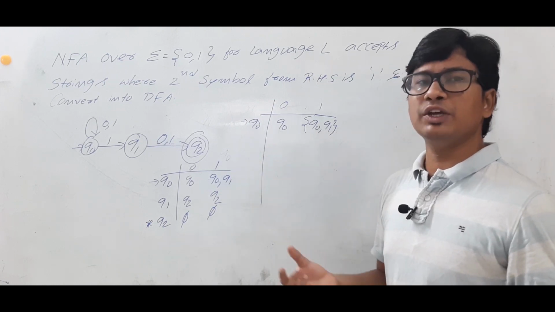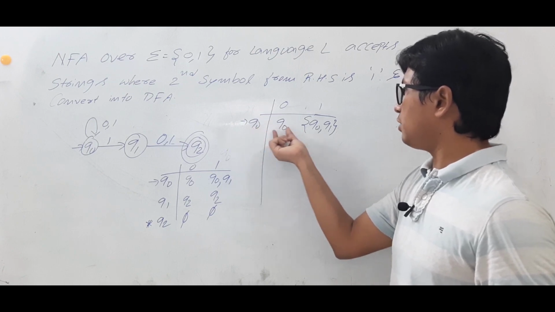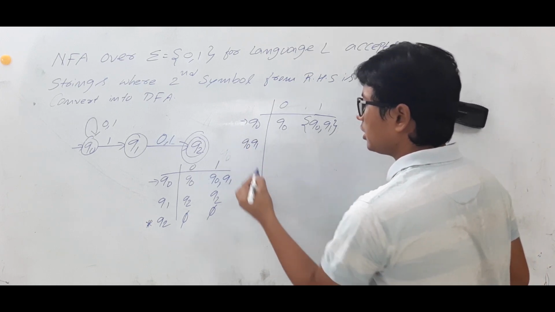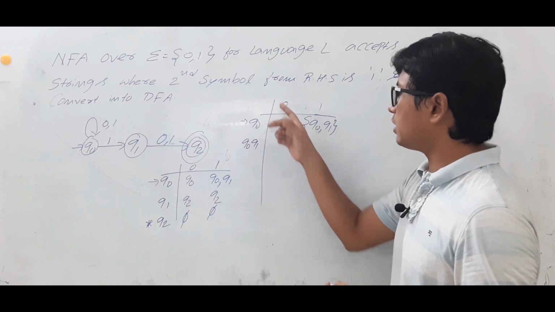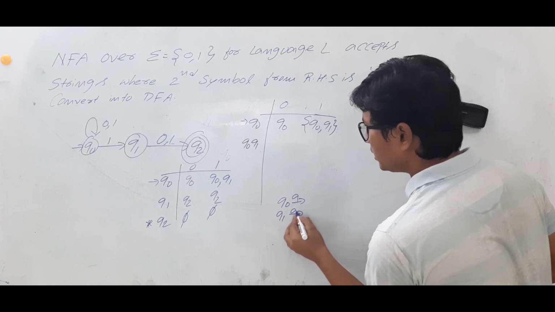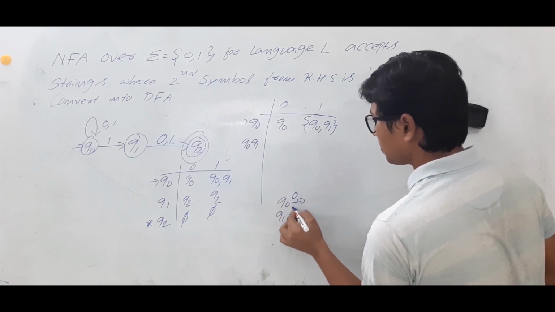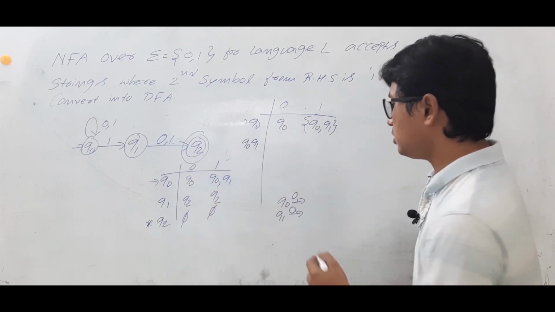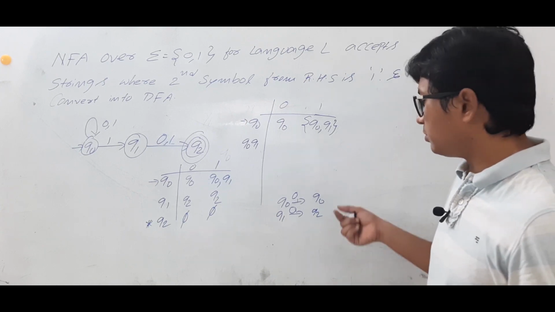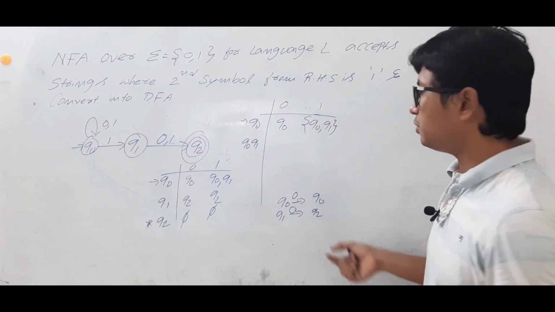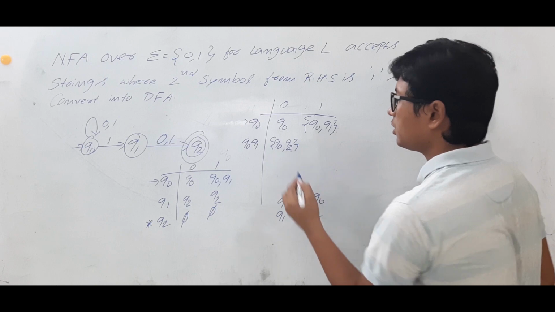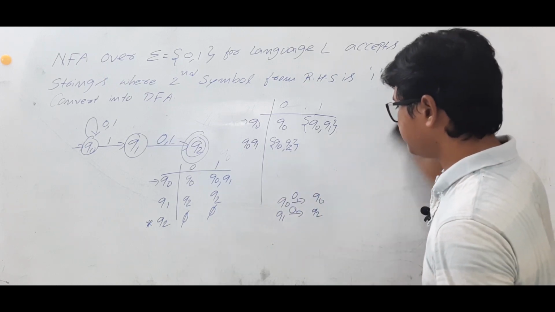Now we need to check whether we got any new states or not. Q0 we have already taken, so it is not a new state. But Q0, Q1 is a new state. So Q0, Q1 on 0, where is it going? Q0 on 0 is going to Q0. Q1 on 0 is going to Q2. So you have to perform the union among them. The union of Q0 and Q2 is the state Q0, Q2. So I will make Q0, Q2 one state.